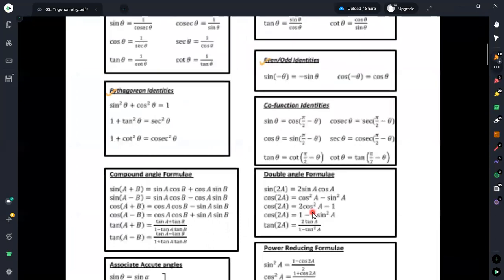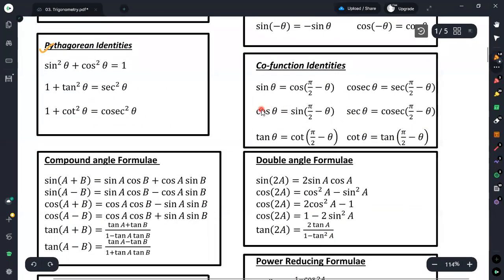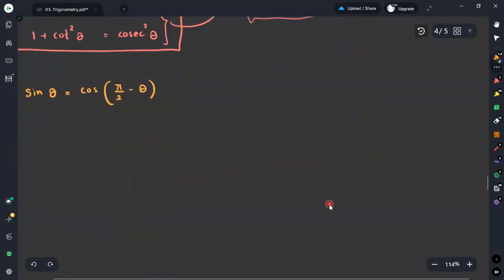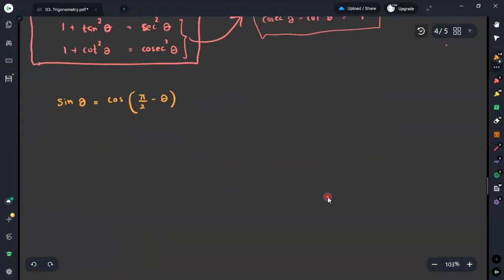And thereafter, if you consider cosine, it will be the same as this. If it is cosine theta and you need to take it as sine, then we can take it as sine of pi divided by 2 minus theta. Then for the tangent, tangent theta is equal to cot of pi divided by 2 minus theta.